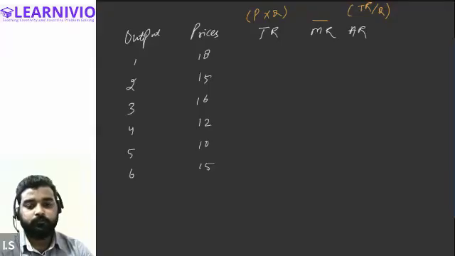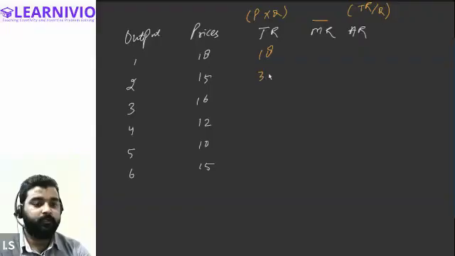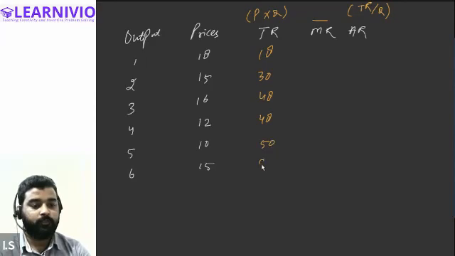Okay. First of all, we will calculate the value of the total revenue, and for that we will multiply the price with the quantity. Multiplying the output and price, 1 into 18, we get 18. Then 15 into 2 will be 30, then 48, 48 again, 50, and 90. All right.